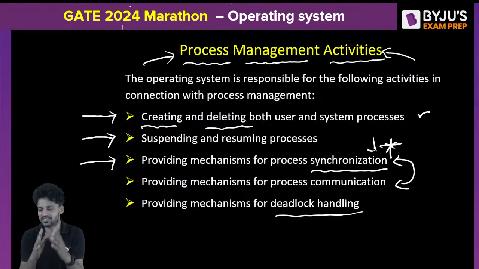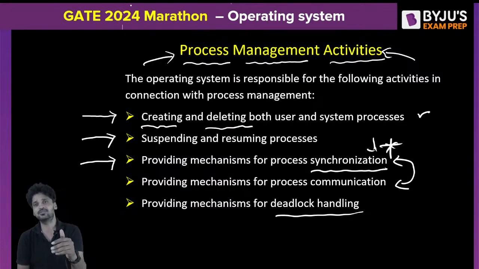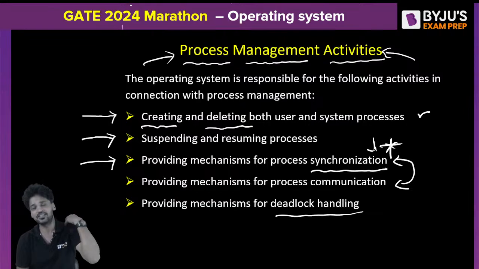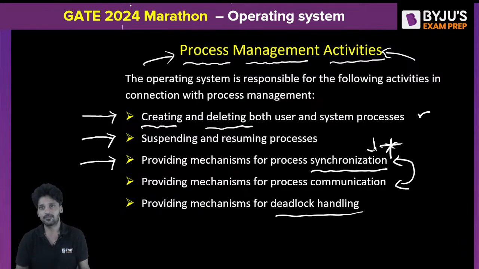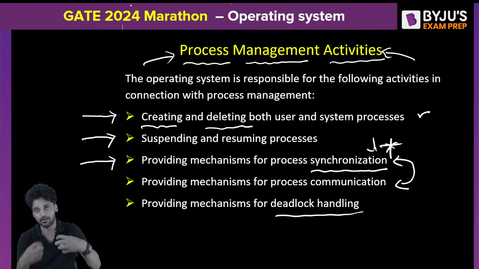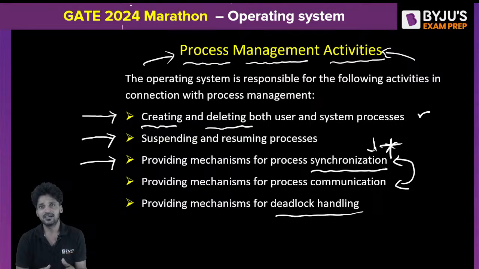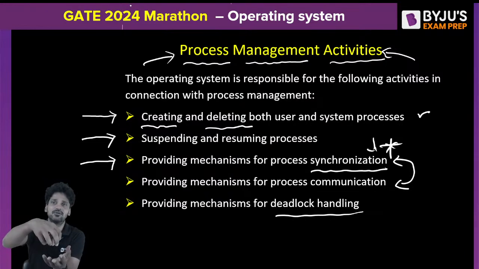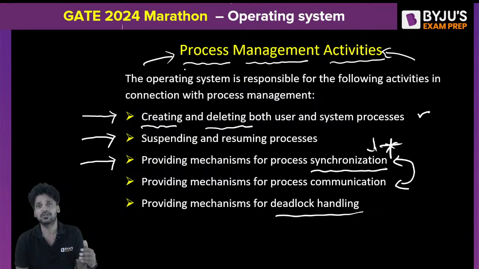The biggest example for deadlock is your traffic jam, because your resource is with another guy, and another resource is with you. You want to cross a crossroad, but the other side is completely full and this side is engaged by you and the other people. The resource required by the opposite guys is held by yourself, and the resource required by you is being held by the other guys, which is a deadlock situation. Whenever the operating system enters a deadlock state, it should be able to resolve it. The operating system should provide an efficient mechanism for deadlock handling.